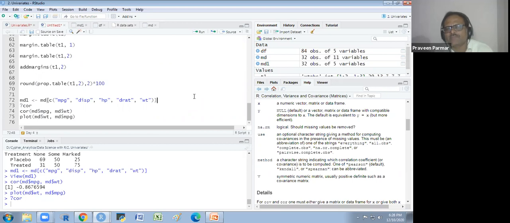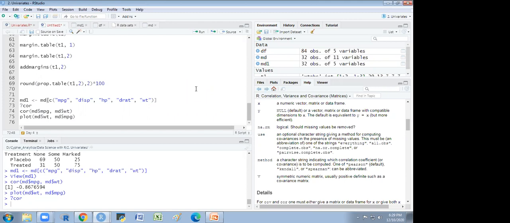Whenever we access something from a data frame, we use the square bracket for the position. Lakshminder, here the data name is compulsory. So we use an abbreviated name, very small, like MD, DF. We have to use it again and again. Understand? Yes, sir.